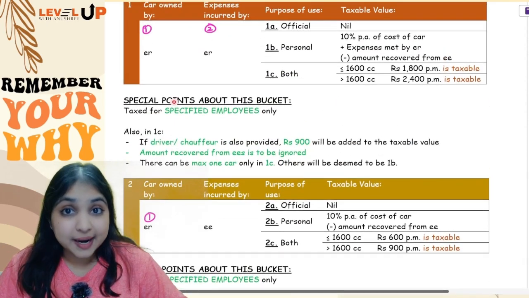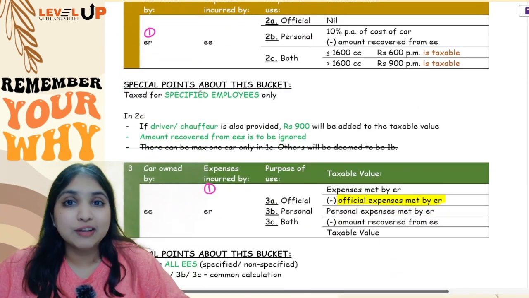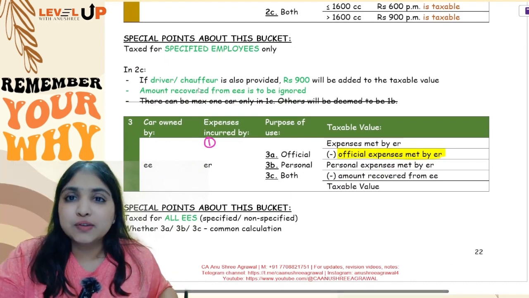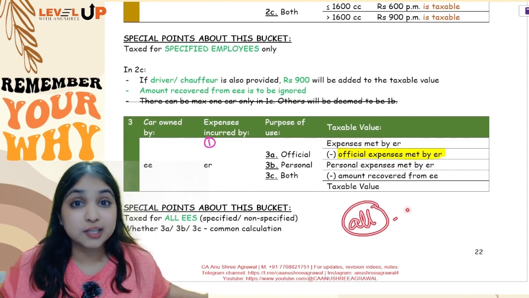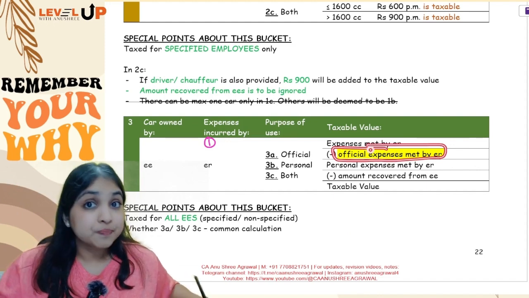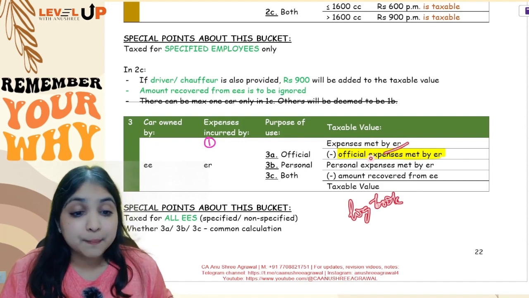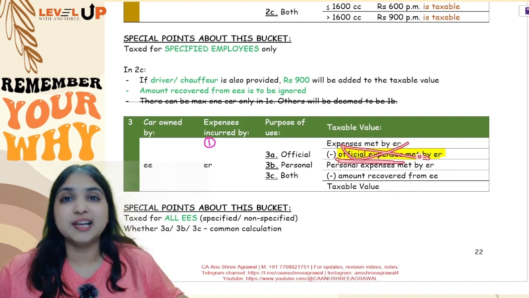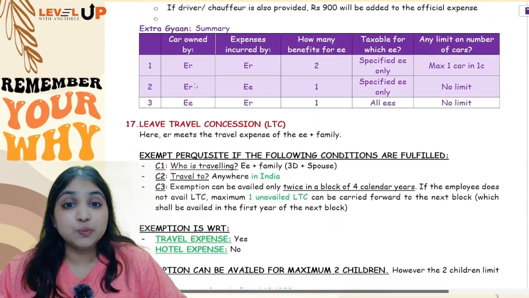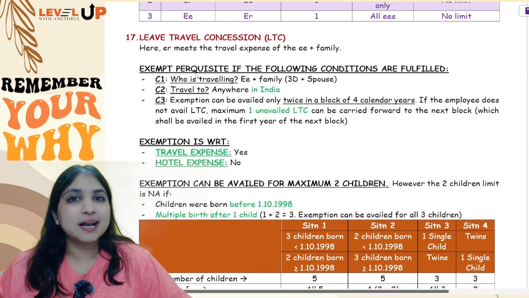Only in the first two buckets where the car is owned by employer, only in these two buckets we say that it is taxable only for specified employees. But when the employee himself owns a car and employer is only helping you with expense, this is going to be taxable for all employees. In this calculation, the most important computation will be official expenses met by the employer. If the employee is maintaining logbook, then you will take the numbers from the logbook itself. But if the employee is not maintaining logbook, then in that case official expense will depend upon the cubic capacity of the car. Okay, so this was your entire discussion with respect to motor car. Don't forget, first two buckets taxed only for specified employees and the last bucket taxable for all employees.